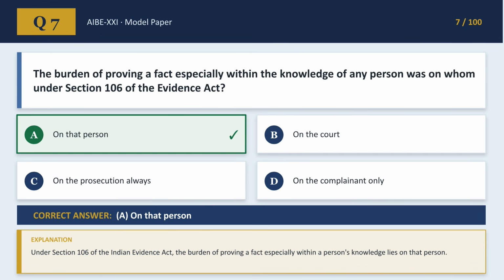For question 7, on whom was the burden of proving a fact, especially within the knowledge of any person under Section 106 of the Evidence Act? The correct answer is A. On that person. The burden of proving such a fact lies on the individual whose knowledge it is within.